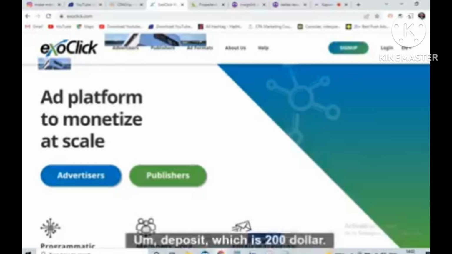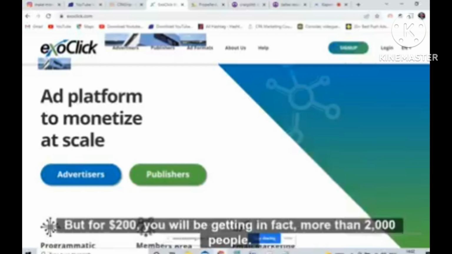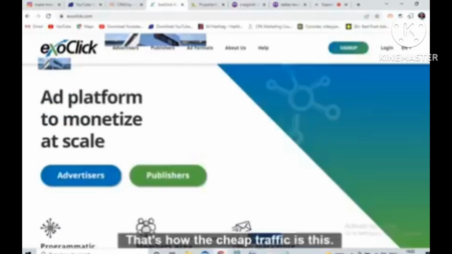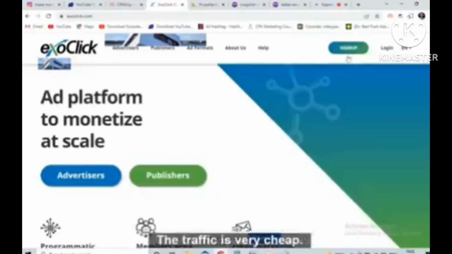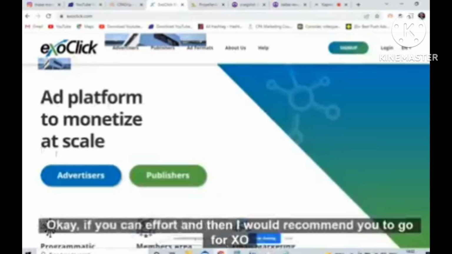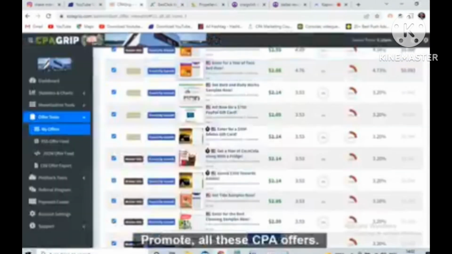They do have a minimum deposit, which is $200, but for $200 you will be getting, in fact, more than 2,000 people. That's how cheap the traffic is. Okay, only the minimum deposit is $200. The rest, the traffic is very cheap. Okay, if you can afford, then I would recommend you to go for exoclick.com. This is the best website. Promote all these CPA offers.